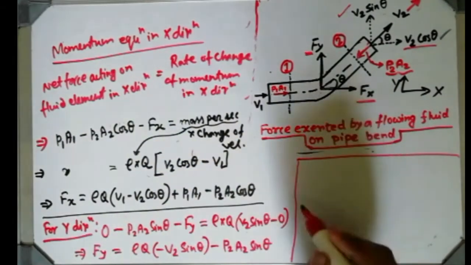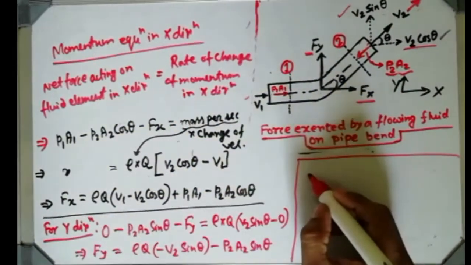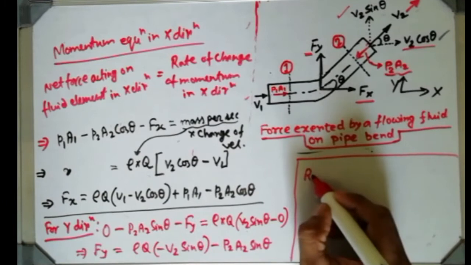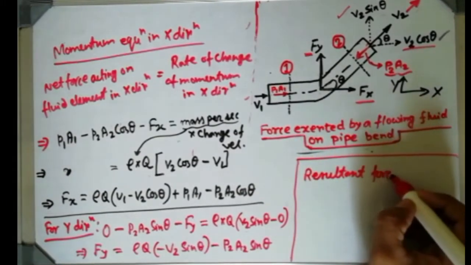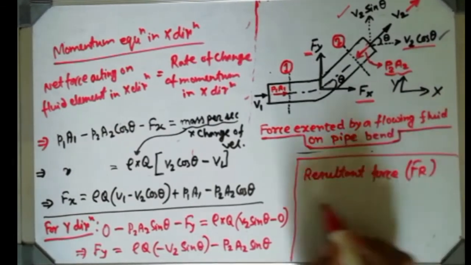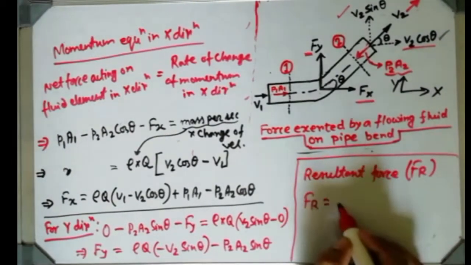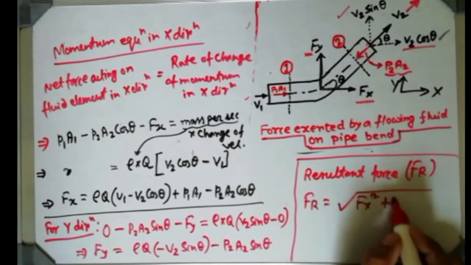Okay, now obviously if we found two forces, then always we have to find the resultant force or net force, whatever you say. Always we express that by Fr. So Fr can be written this way: root over Fx square plus Fy square.